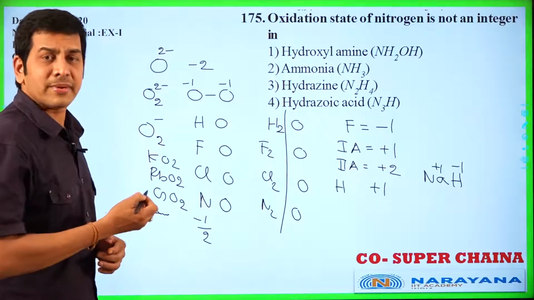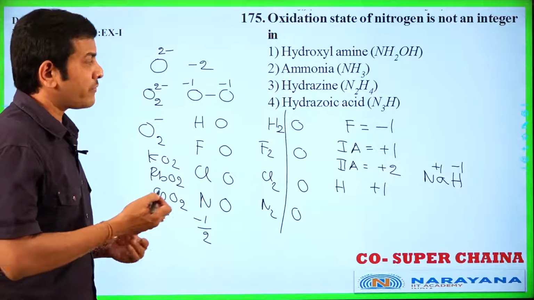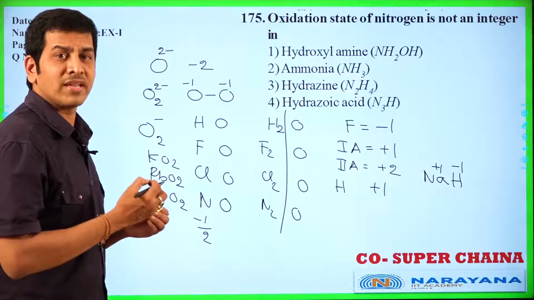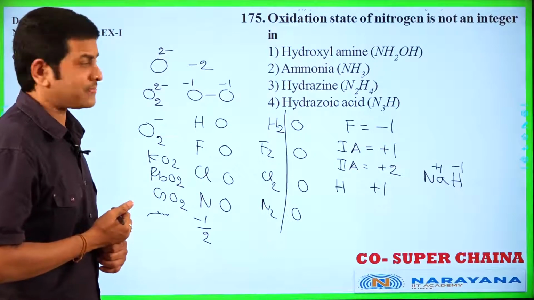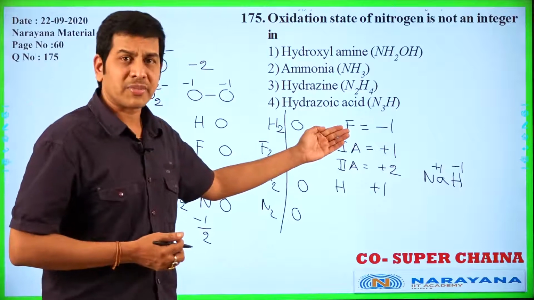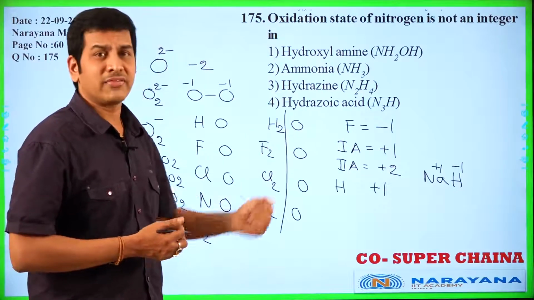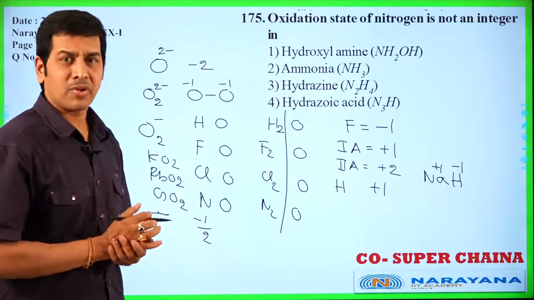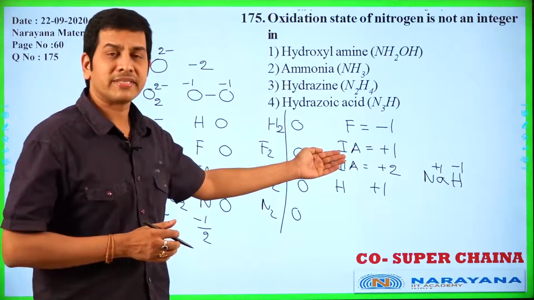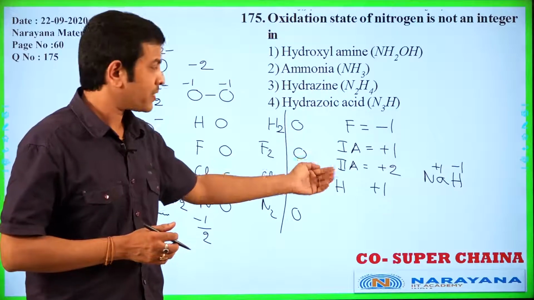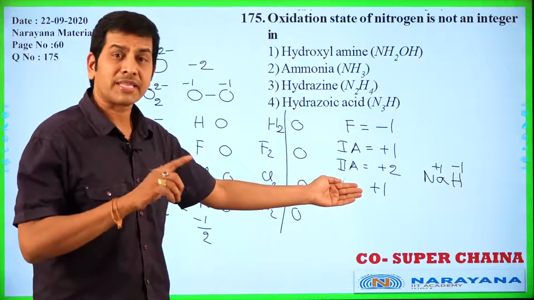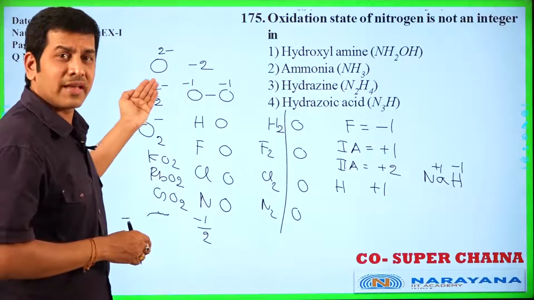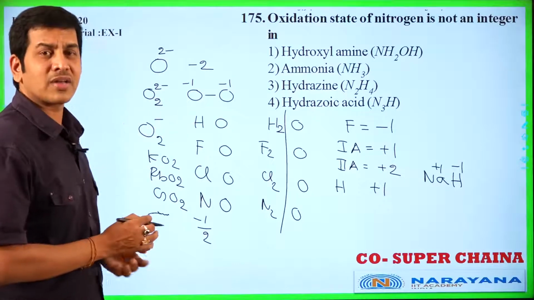When we calculate oxidation number, the element is combined with other kinds of elements, then only we can calculate the oxidation number of that element. Fluorine, unique oxidation number -1 always because of high electronegativity. Fluorine is the element which has the highest electronegativity in the entire periodic table. You know that already. And 1A group elements, only +1 is oxidation number. 2A +2, hydrogen +1 except 1A, 2A hydrides. Oxygen in oxides -2, in peroxides -1, in superoxides -1/2.